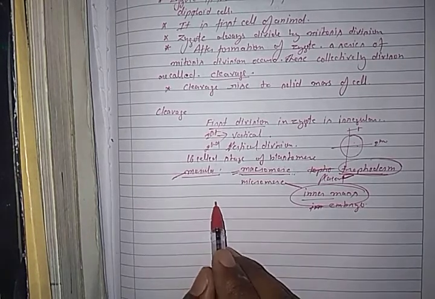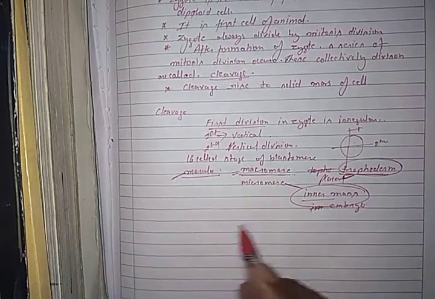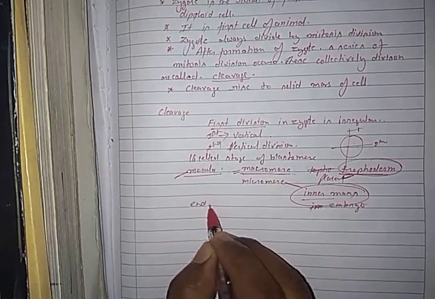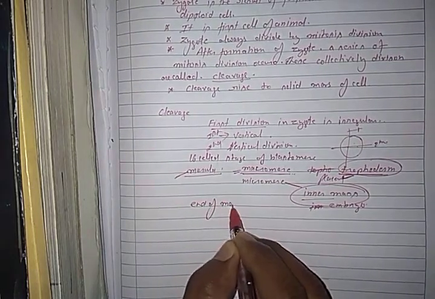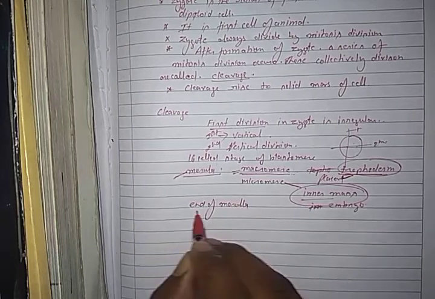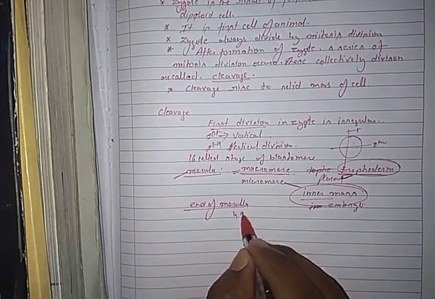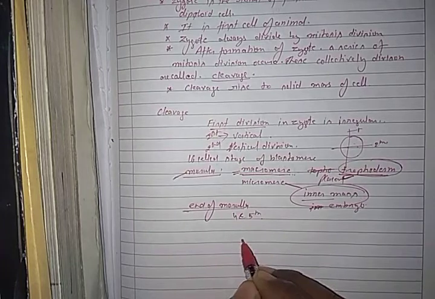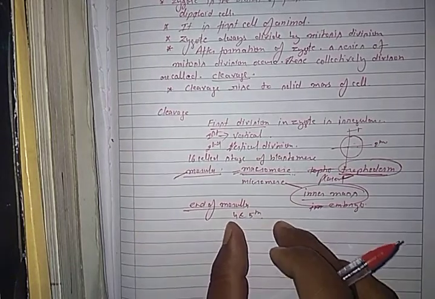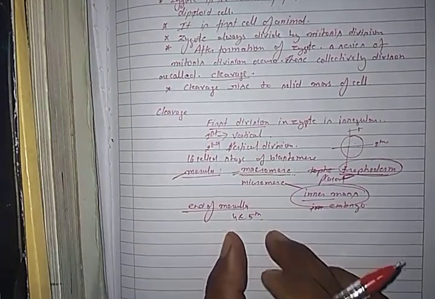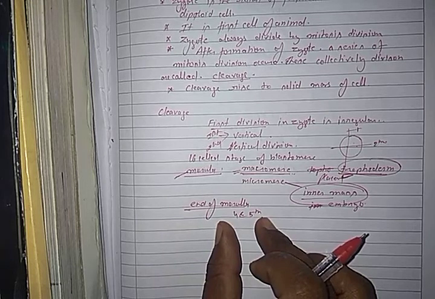At the end of the morula stage, on the 4th or 5th day after fertilization, the morula reaches the cavity of the uterus.